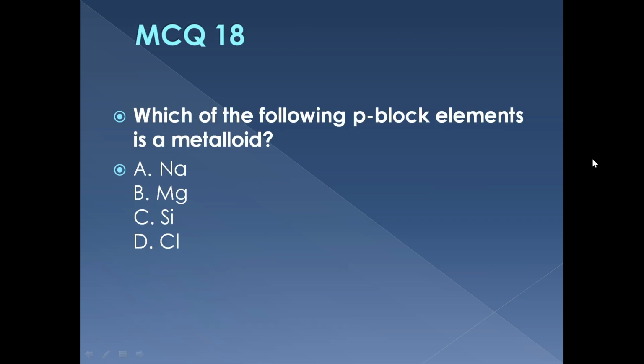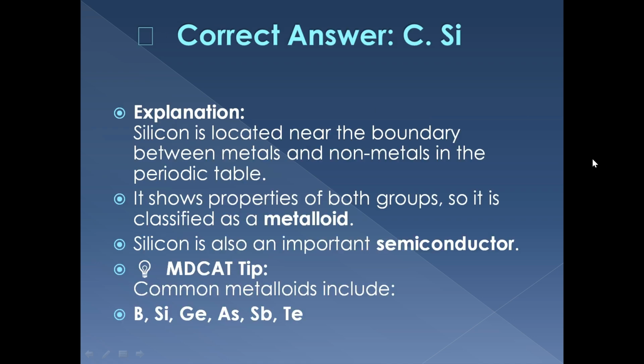MCQ 18. Which p-block element is a metalloid? Sodium, magnesium, silicon, or chlorine? The correct answer is silicon. It lies near the metal-non-metal boundary and shows properties of both, so it is classified as a metalloid.